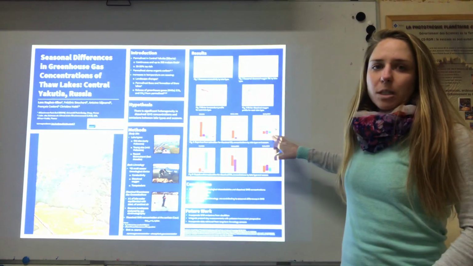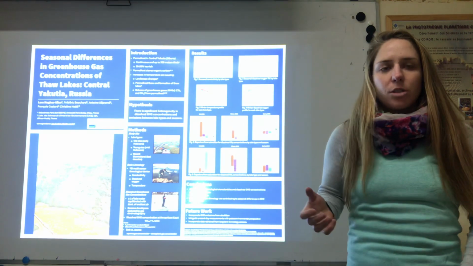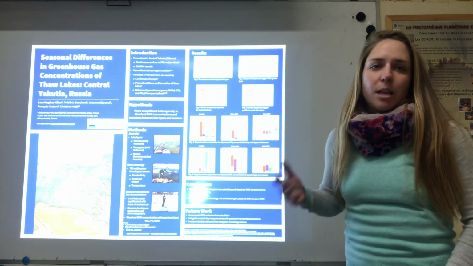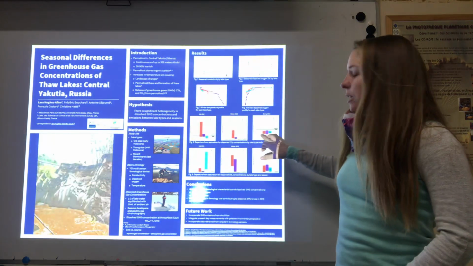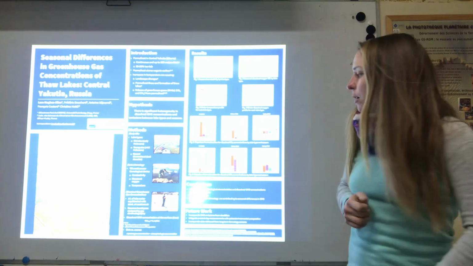Also in the springtime, we saw a lot of growth in the aquatic plant life in these lakes, and these plants are using carbon dioxide for photosynthetic processes. And so they're causing these lakes to actually become a sink for carbon dioxide. They're pulling it from the atmosphere.